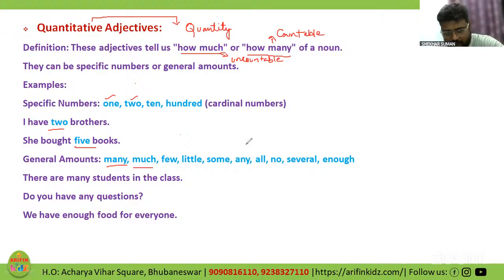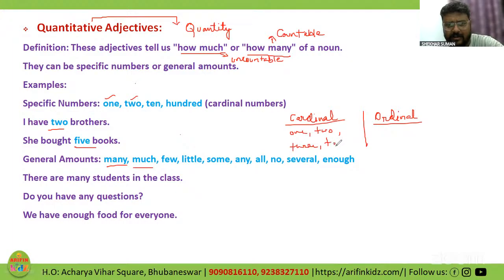Now, when it comes to quantitative, I would like to differentiate over here regarding cardinal and ordinal. Cardinal numbers are general numbers, as we have seen, specific numbers like 1, 2, 3, 10, whatever it may be.